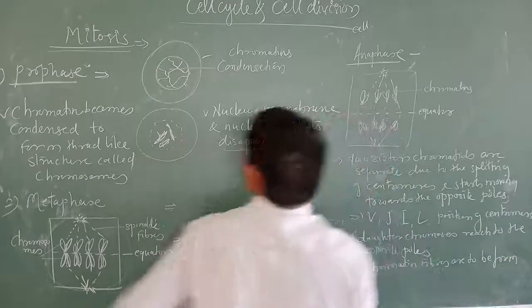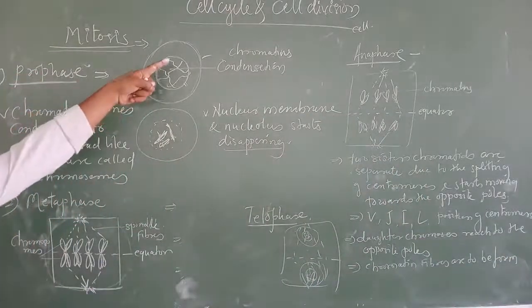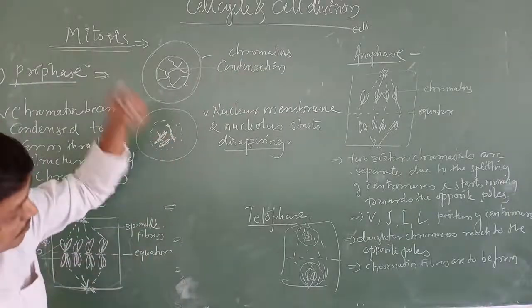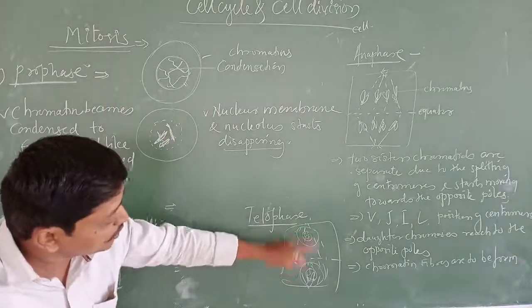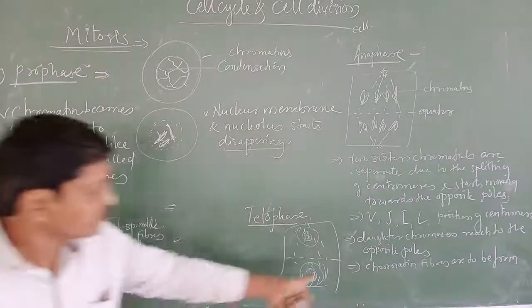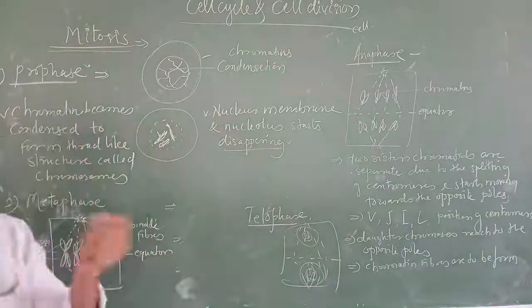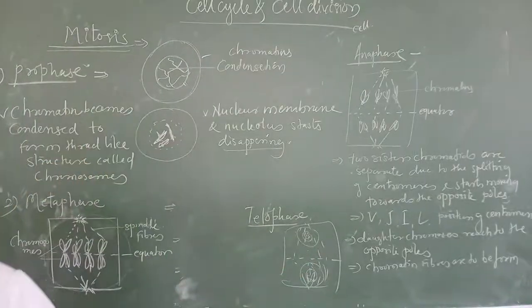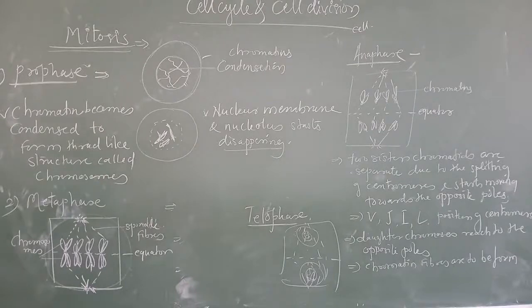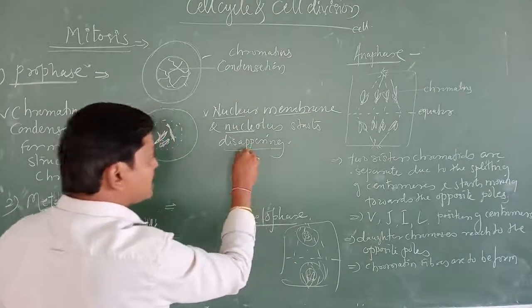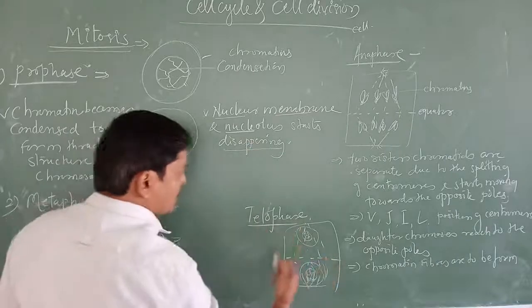In the sense of chromatin condensation, they form chromosomes. But at last, when they move towards the opposite pole, they again form chromatin fibers. And the nuclear membrane and nucleolus, which had disappeared, start forming again in this telophase stage.